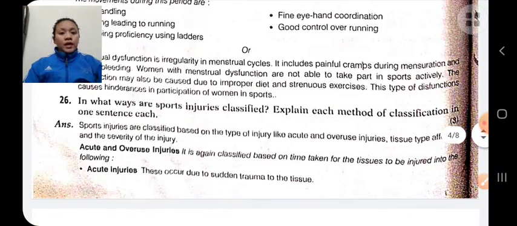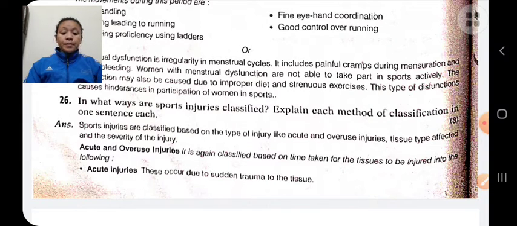Next is, in what way are sports injuries classified? Sports injuries are the injuries that occur in sports. Sports injuries are classified into two types: soft tissue injury and hard tissue injury. Soft tissue injuries are those that occur in soft tissue.